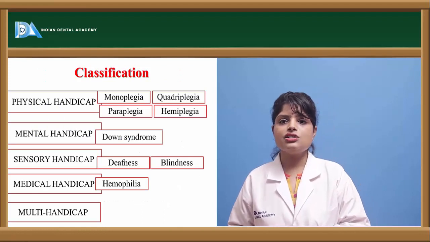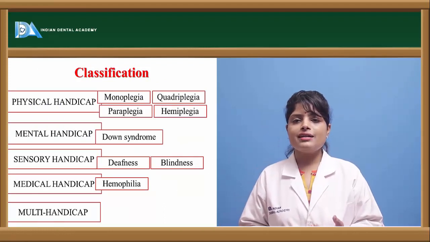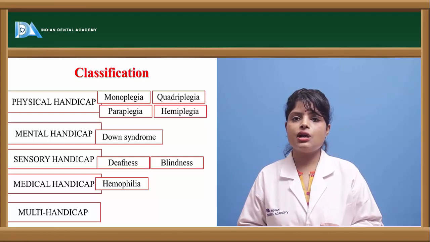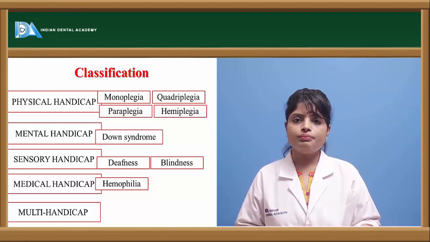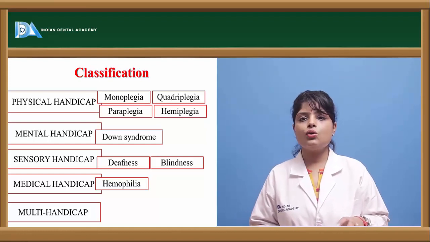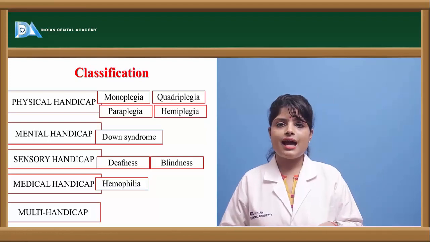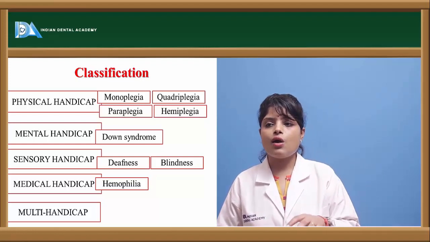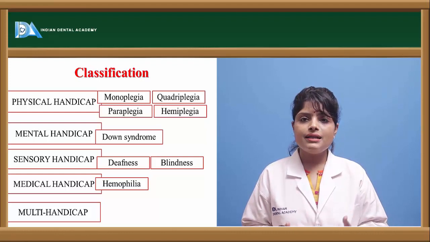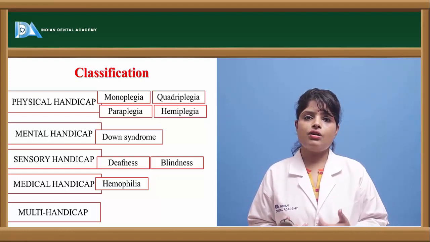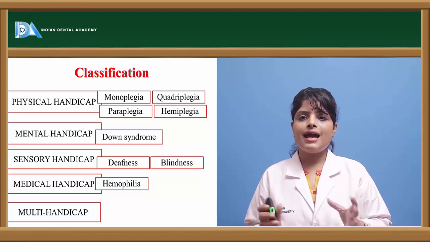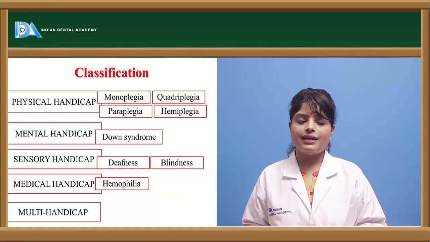Now, what is the classification of a handicapped child? It can be classified into physically handicapped, like monoplegia, quadriplegia, polyplegia, then biplegia. Then comes a mentally handicapped child whose intelligence quotient is very low, and certain mentally handicapped children, like those with Down syndrome. Then the sensory handicap, whether a deaf, a dumb, a blind child. Then a medically handicapped child like a hemophilic child or leukemic child. Then a multi-handicapped or pan-handicapped child who has many handicapping conditions.